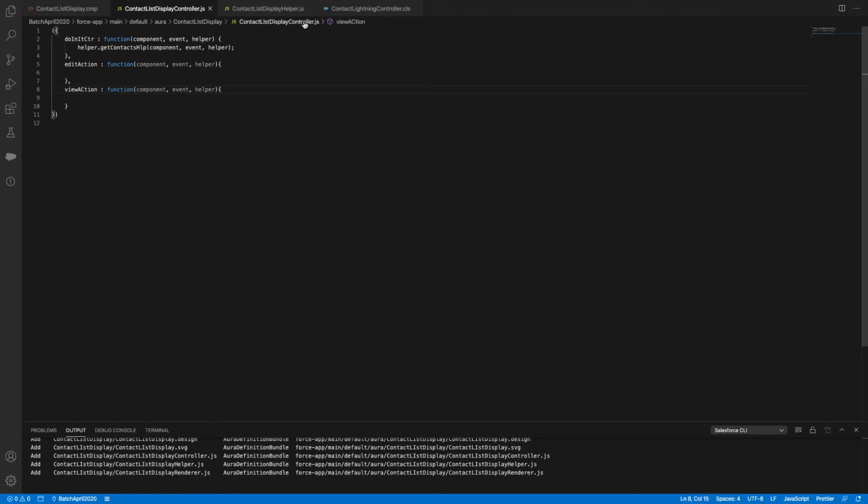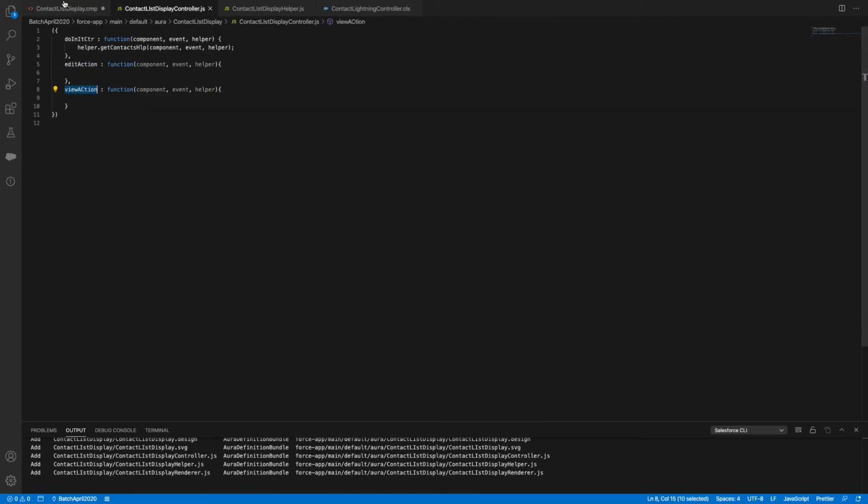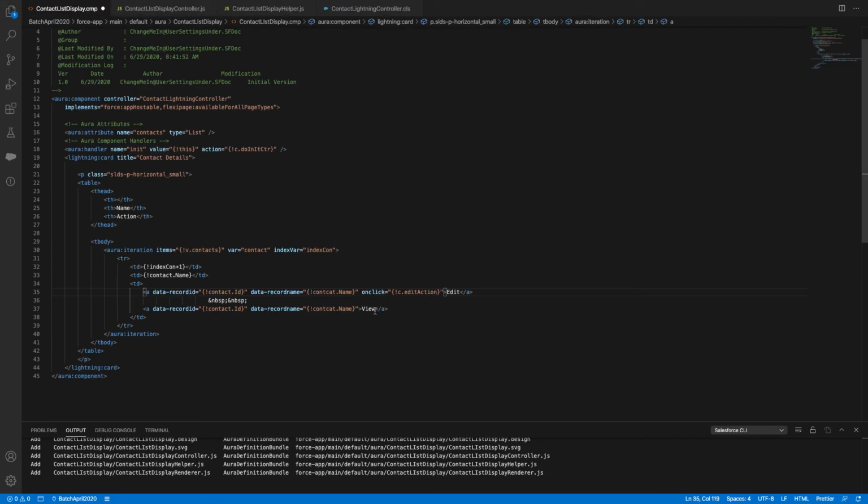So you can say both are doing the same, why are you doing this, but we can improvise it. First, on click of edit action, let me go and update here. Here we have a concept called onclick. It should be a binding expression, C dot your method name, and again it's view action, then the same thing goes here. Onclick C dot view action. Now we got it updated in the controller.